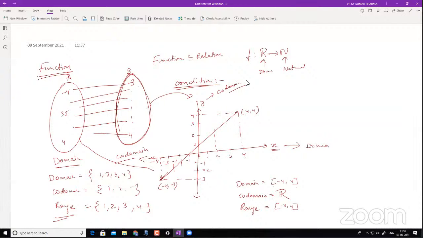So can we say that the domain will always be restricted and the codomain is not restricted, that it can have any values? No, both can be restricted. Domain can be restricted, and codomain can also be restricted. Since your range depends on your domain, the range has to be a subset of the codomain. Sir, then the domain also cannot be unrestricted, no sir?